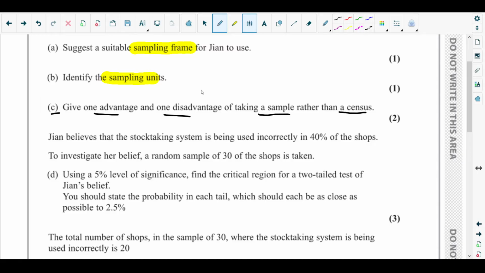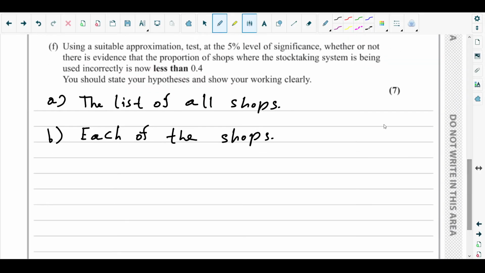So the advantages of using a sample are very straightforward. What would be the advantage of using a sample? I already said the advantages and the disadvantages in my definition, while describing sample and census. For example, since we are taking a small group of data, it is definitely cheaper, right? So one advantage we can say here is that it's cheaper.